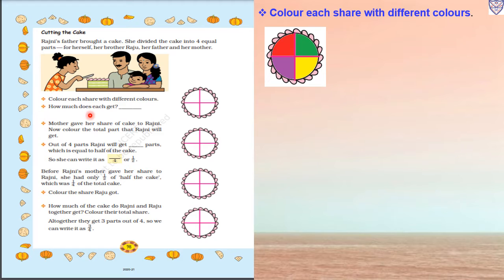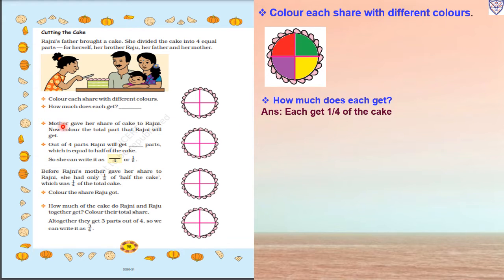Then how much does each get? How much part will each get? Each will get 1 upon 4 of the cake because the cake is divided into 4 equal parts. Each equal part means 1 upon 4, 1 upon 4, 1 upon 4, 1 upon 4. So each gets 1 upon 4 of the cake.